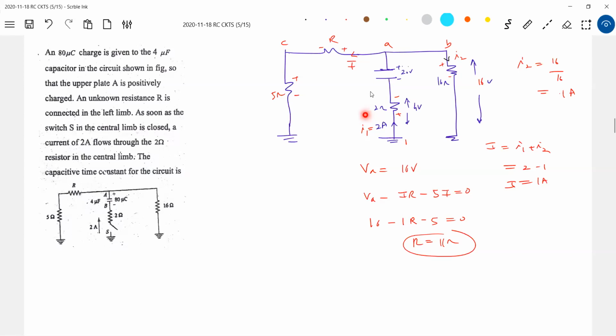Okay, that one, and the capacitance we know. So with that we'll get the time constant of the circuit. So the effective time constant of the circuit will be lambda equal to R dash times C, you write it. What is R dash? How to calculate? So here I'll give one effective circuit.